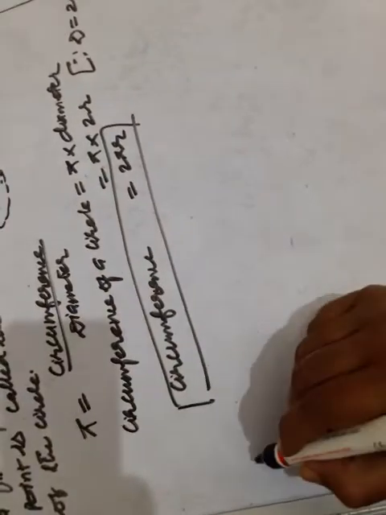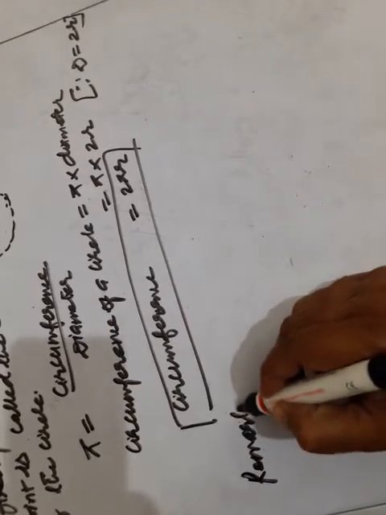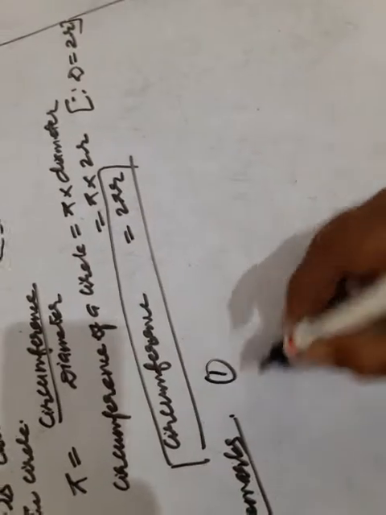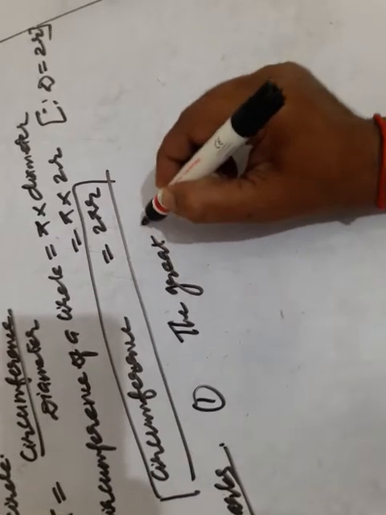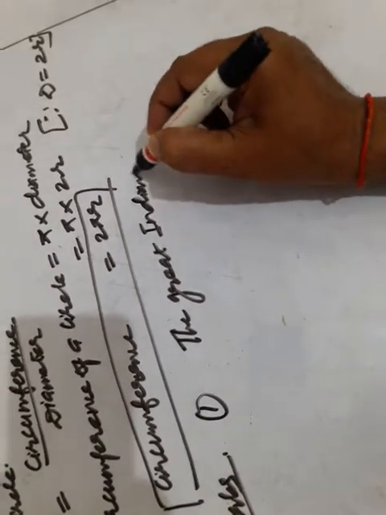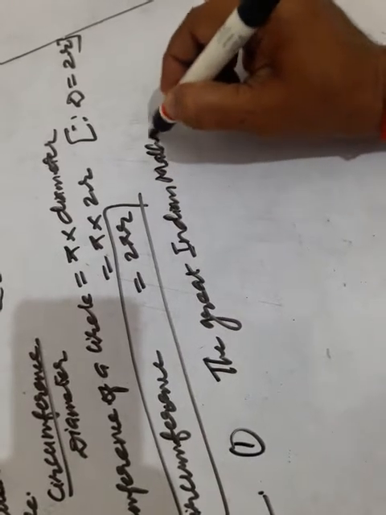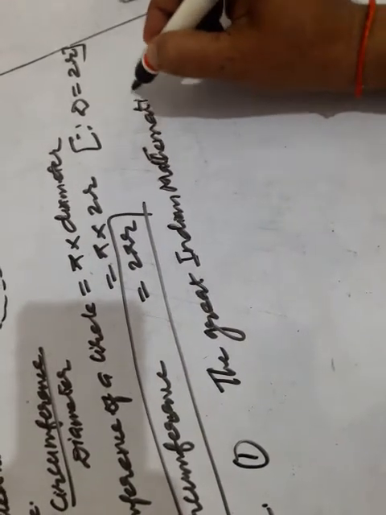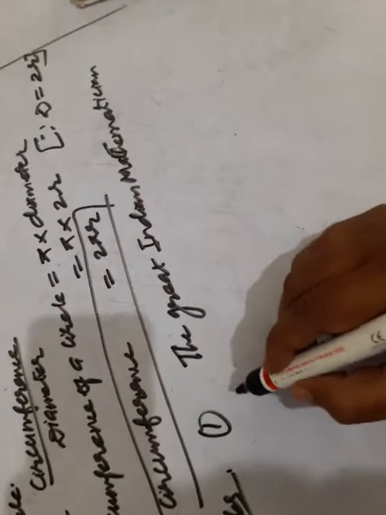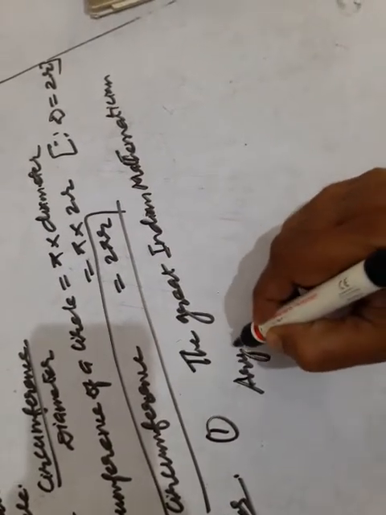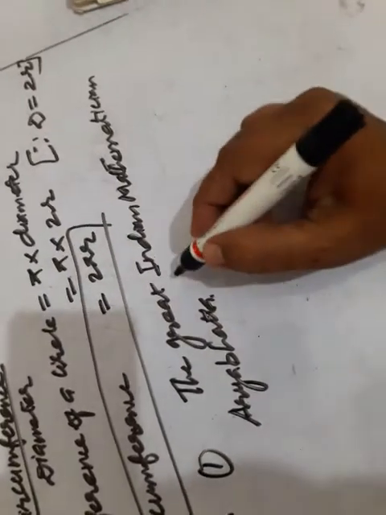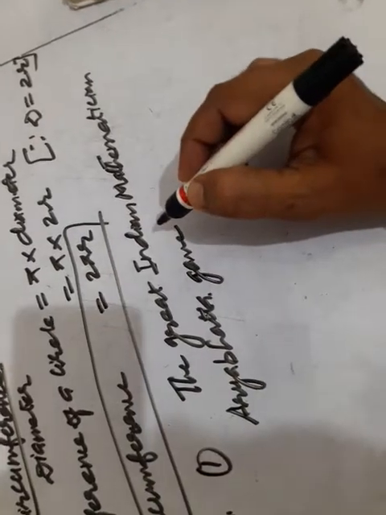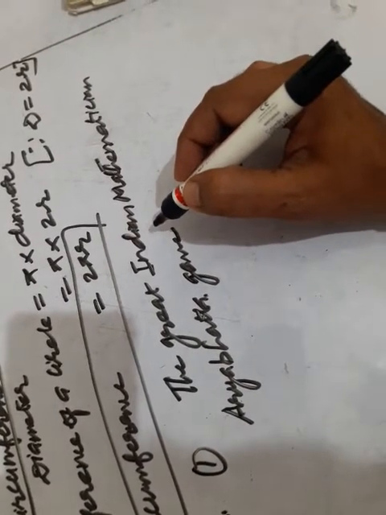Now, children, some remarks are there. The great Indian mathematician Aryabhatta gave an approximate value of pi.